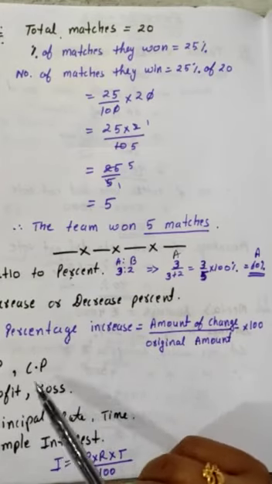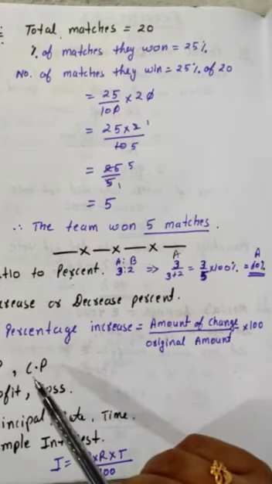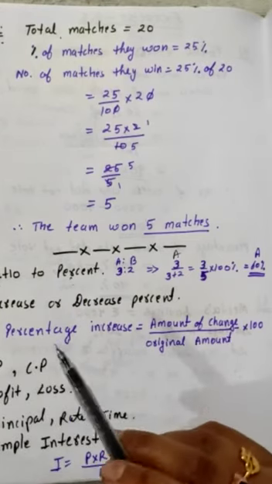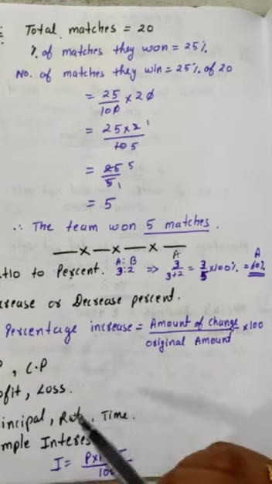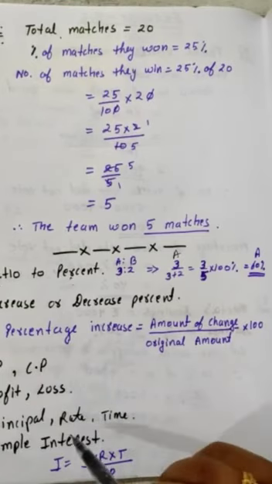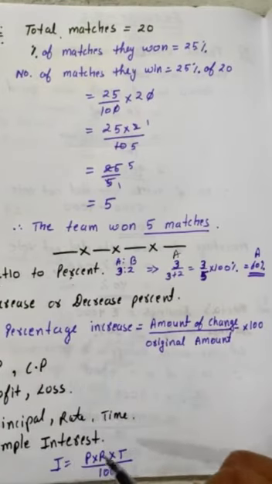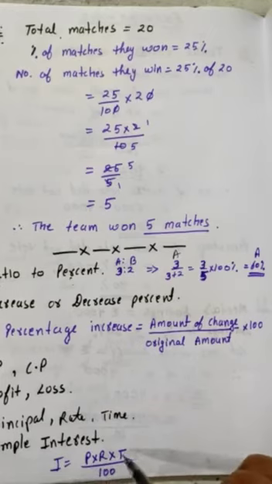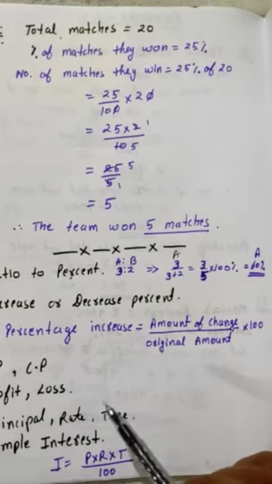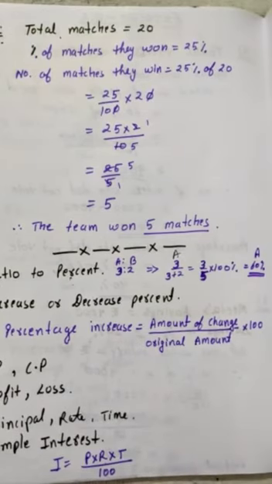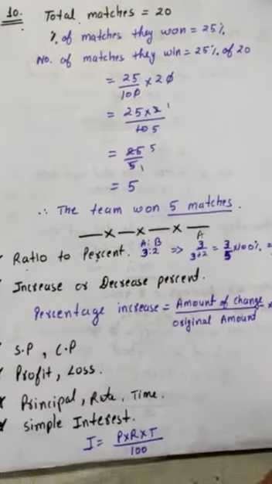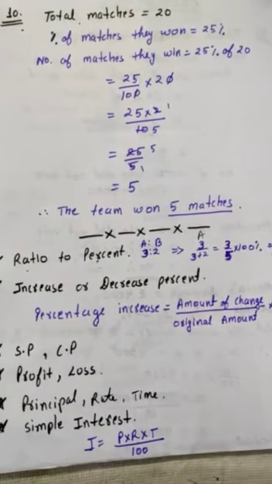Then comes profit, loss, all these things you are already familiar with. Then you have principal, rate, time, simple interest, and the formula for simple interest is principal into rate into time upon 100. So you have to go through all these things so that it will be easy for you to understand the exercise. So that's all for today.